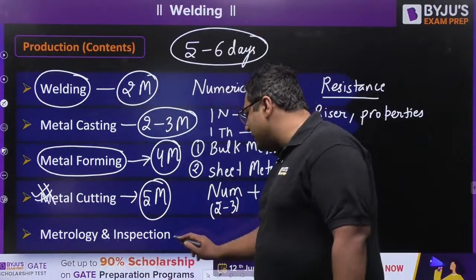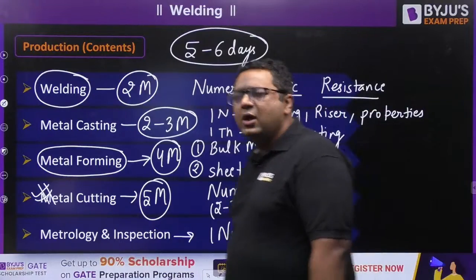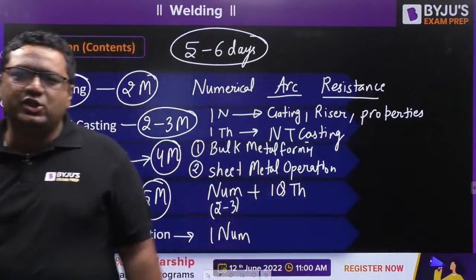Then metrology and inspection. Here you can expect 1 numerical from limits, fits and tolerance, or you can have a numerical from gauge design also.